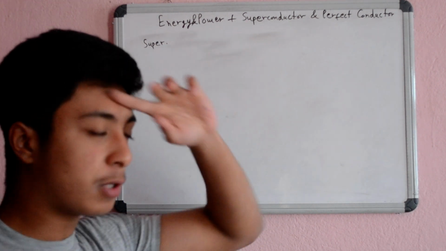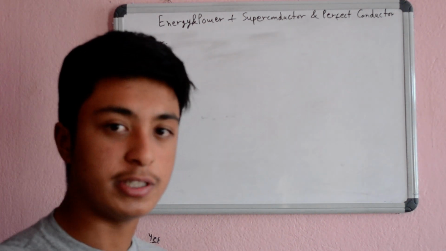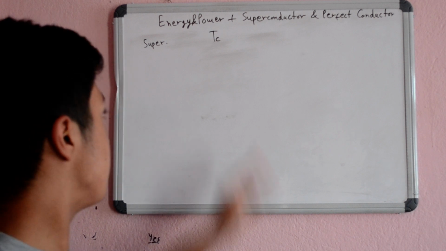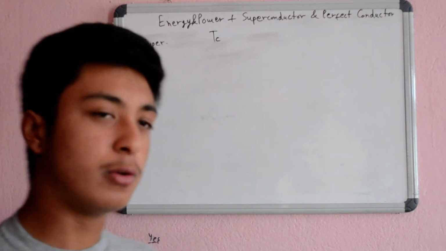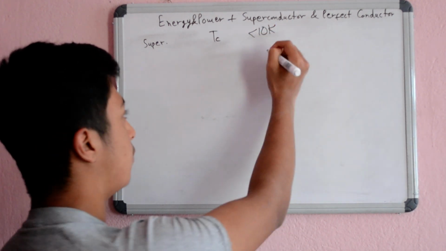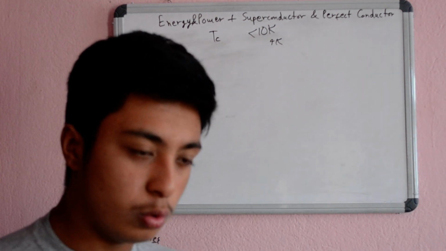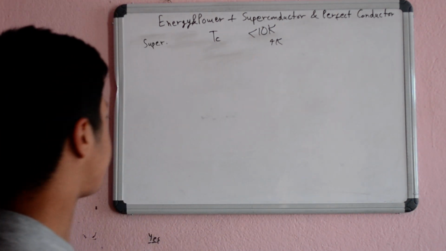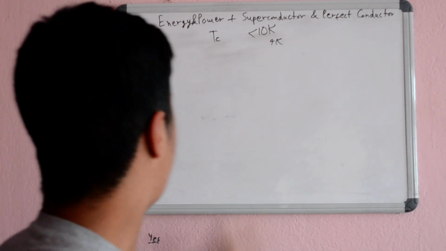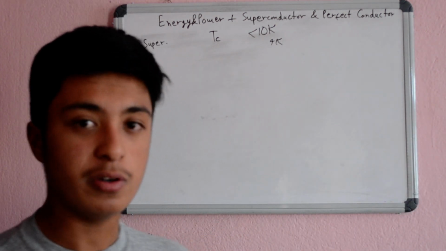And here the superconductors obtain zero resistance and resistivity below a certain temperature, and that temperature is known as the critical temperature. And these occur at actually very low temperatures, mostly less than 10 Kelvin, some 4 Kelvin, etc. They are obtained at very low temperature, and they have zero resistance and zero resistivity. Also, superconductors don't produce any heat, nor sound, nor light.